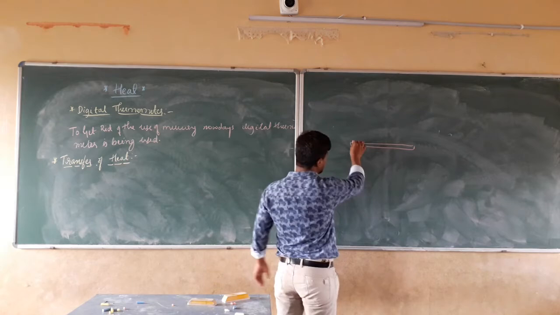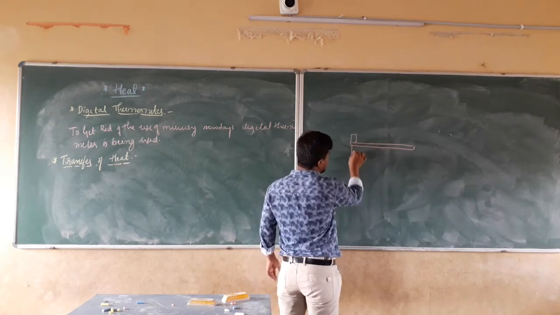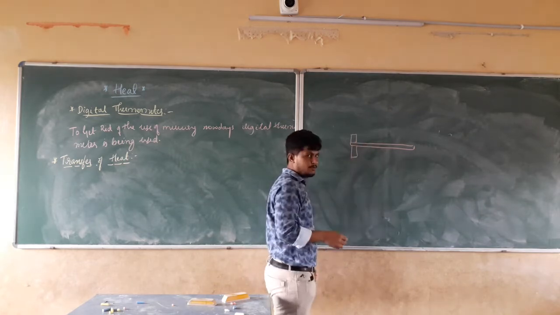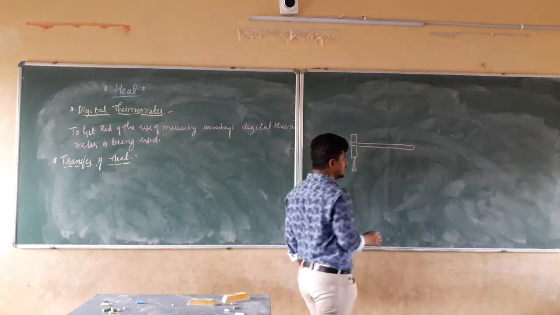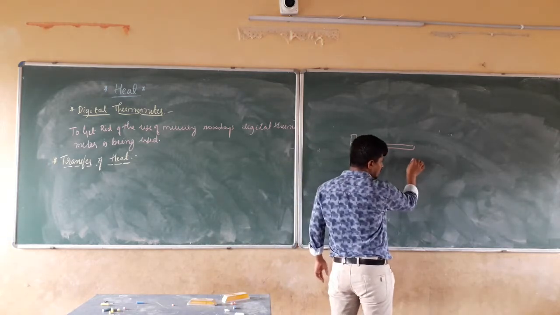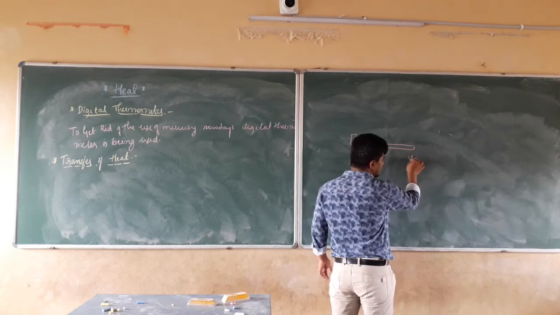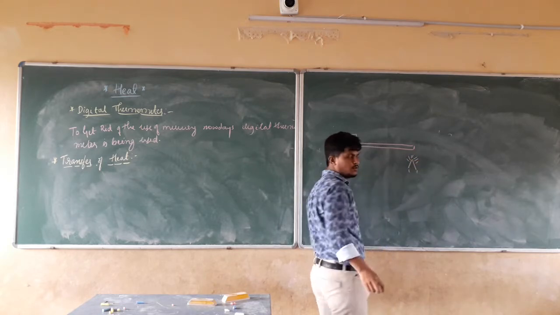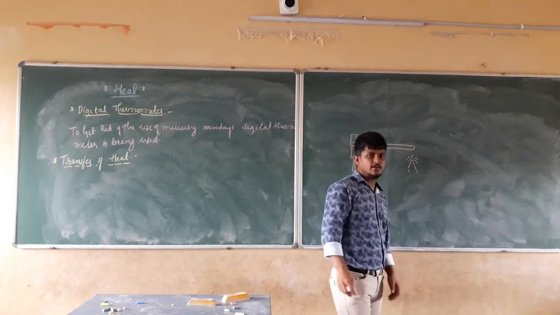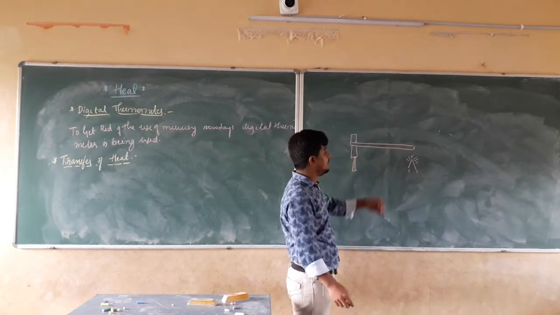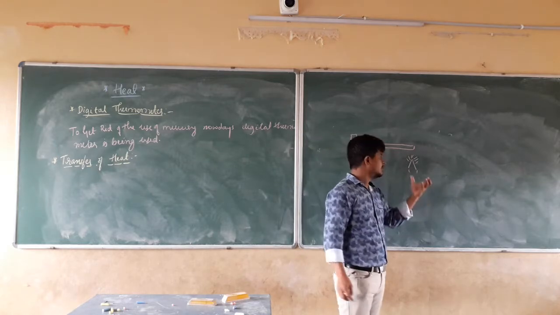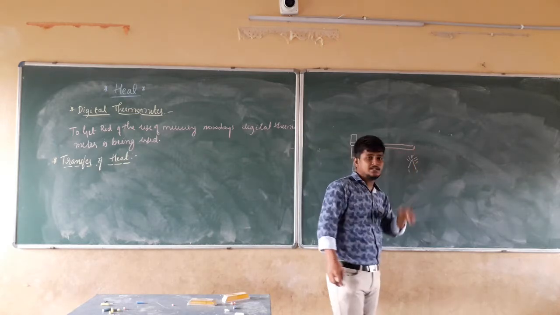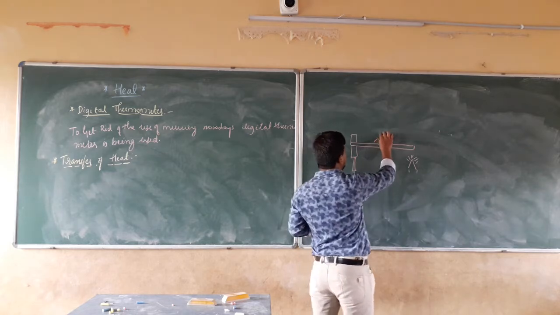I am going to hold this aluminum plate with a stand. Let this be the stand. Now I am going to use a flame, from a stove or a candle. Here I am going to give heat energy to this aluminum plate.